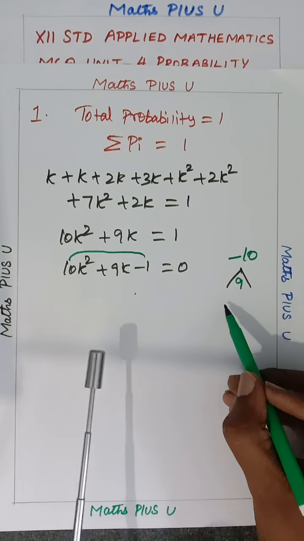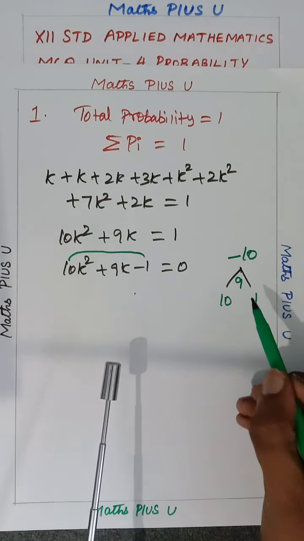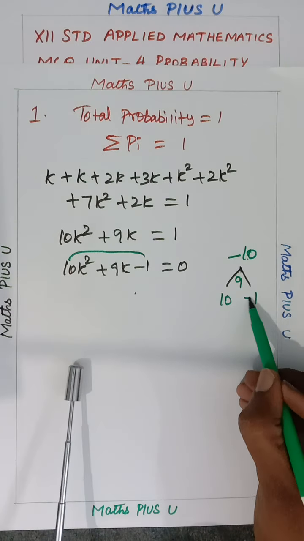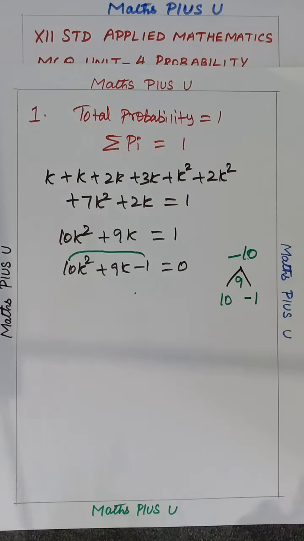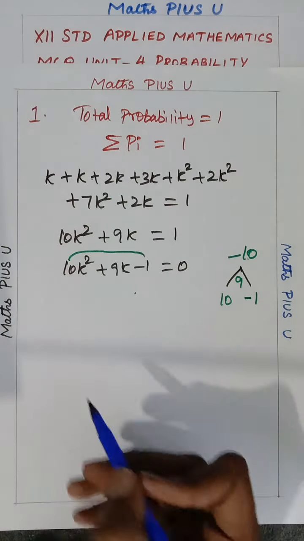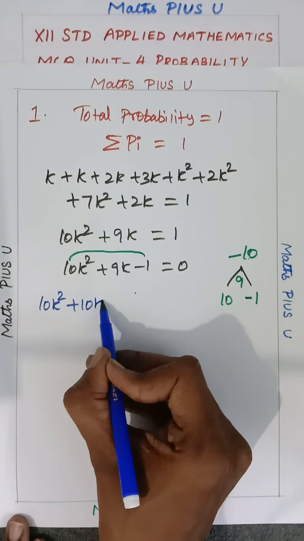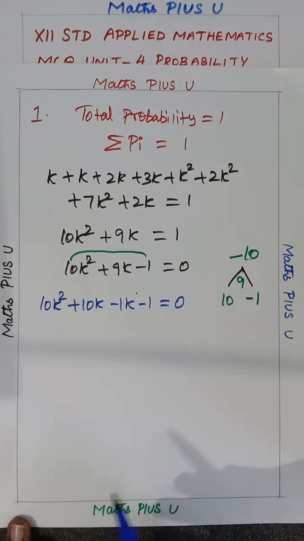What number, sir? So definitely 10 and 1. 10 ones are 10. Exactly. But I have to get minus 10, and when I'm adding, I have to get 9. So 10 and minus 1 have been chosen. If I take 10 into minus 1, I am getting minus 10, and 10 and minus 1, if I am adding, I am getting 9. Is this correct? Kindly check. Yes sir, correct only. Proceed. Now I will start proceeding. 10k square plus 10k minus 1k minus 1 equals 0. So how much is clear?